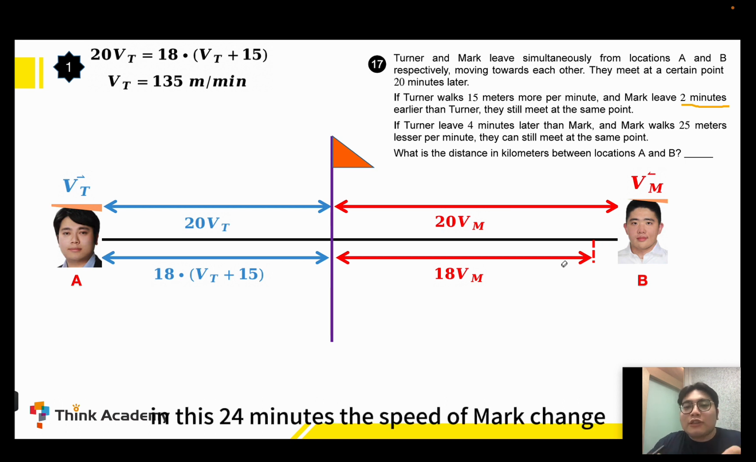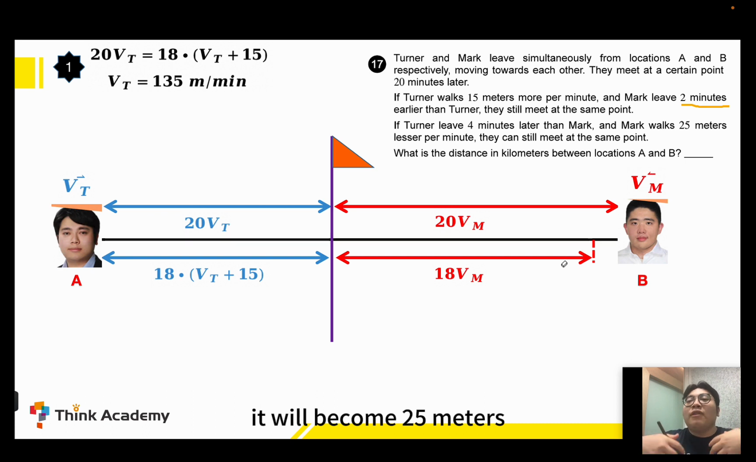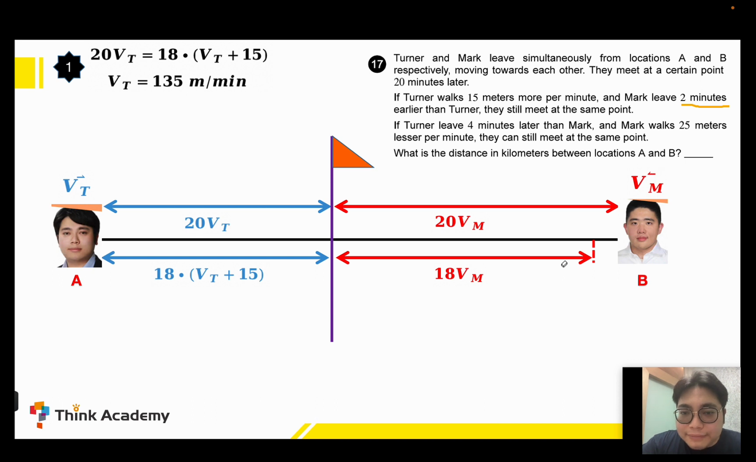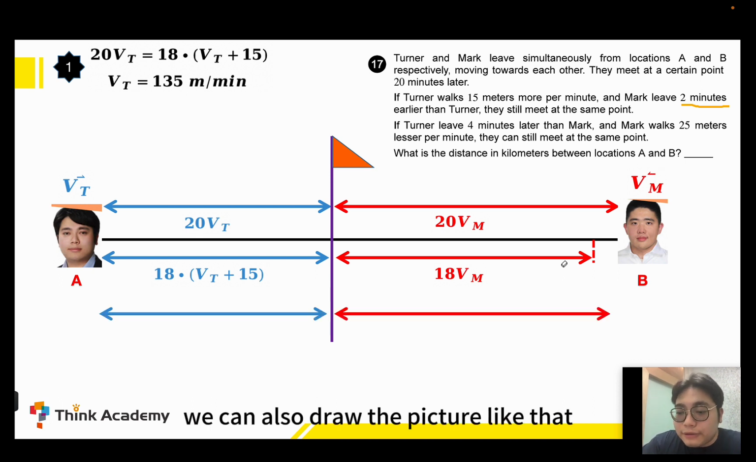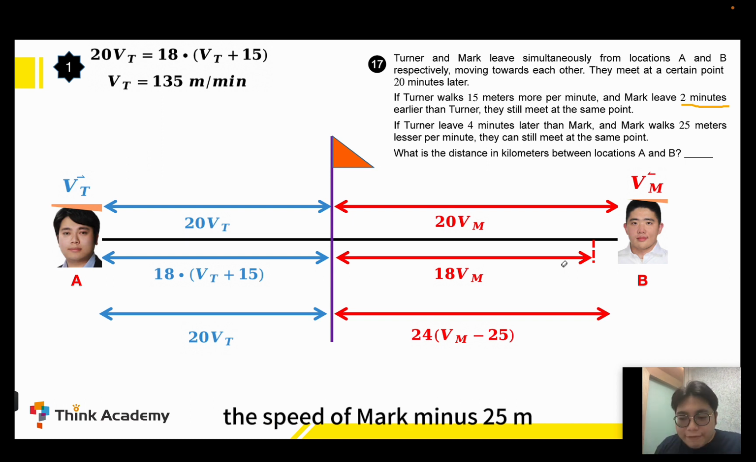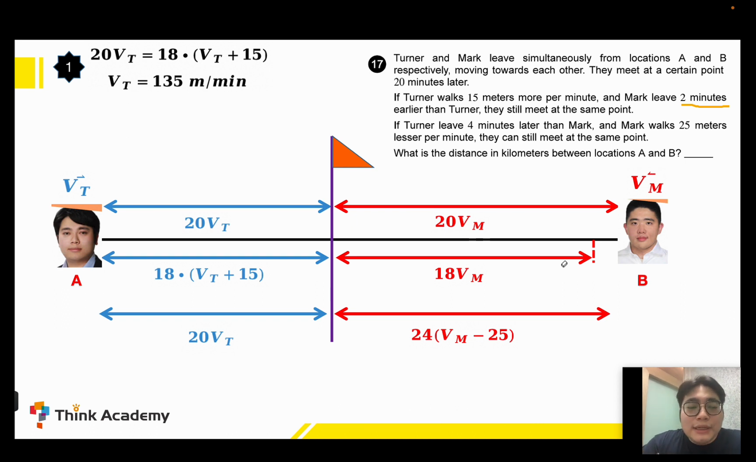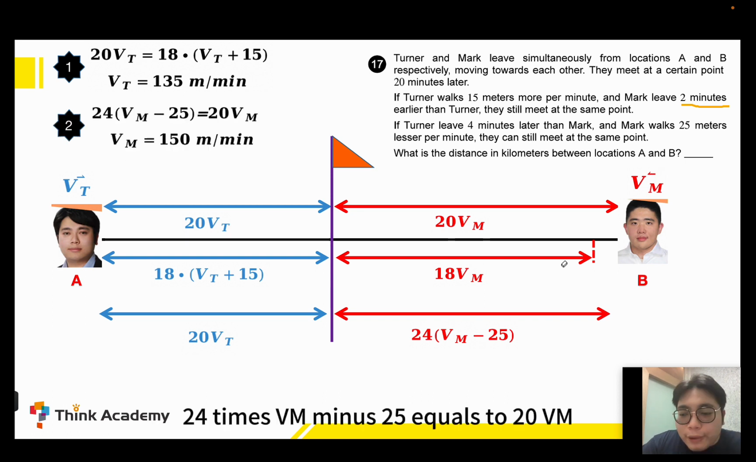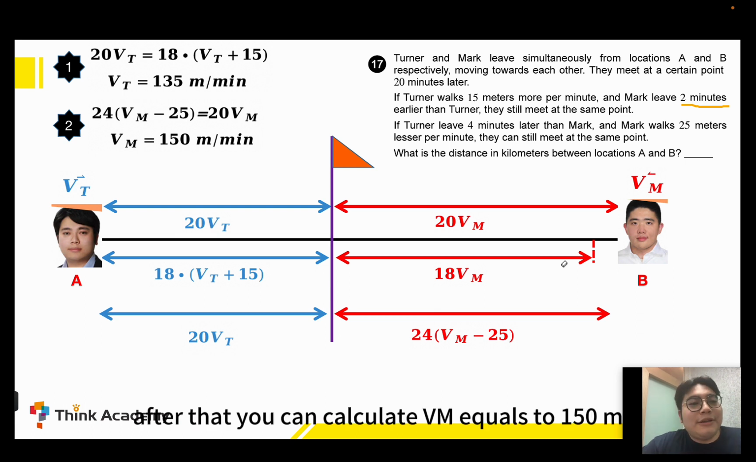But in these 24 minutes, the speed of Mark changed. It becomes 25 meters less per minute. We can also draw the picture like that. And the distance is just 24 times (the speed of Mark minus 25 meters per minute). So the equation is 24 times (Vm minus 25) equals 20 Vm. After that, you can calculate Vm equals 150 meters per minute.